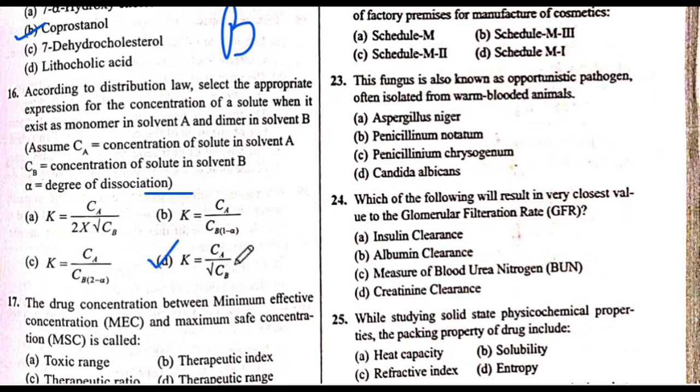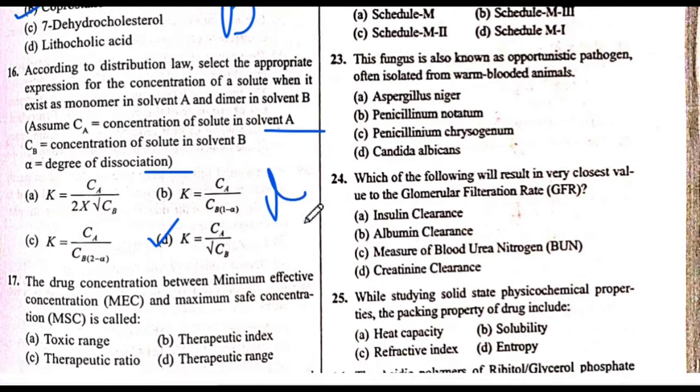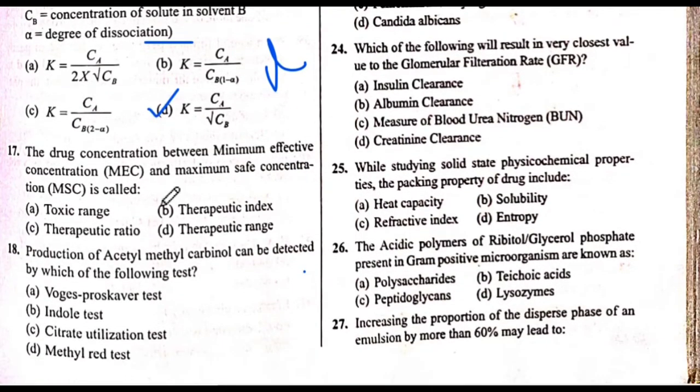K equal to Ca, that means concentration of solute in solvent A, and root Cb, that means concentration of solute in solvent B. Okay, that is the answer जो होगा D होगा. Next is 17 question number.